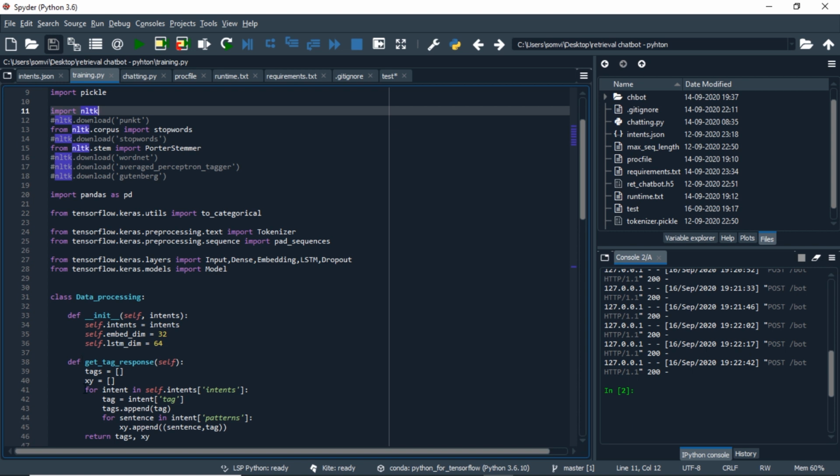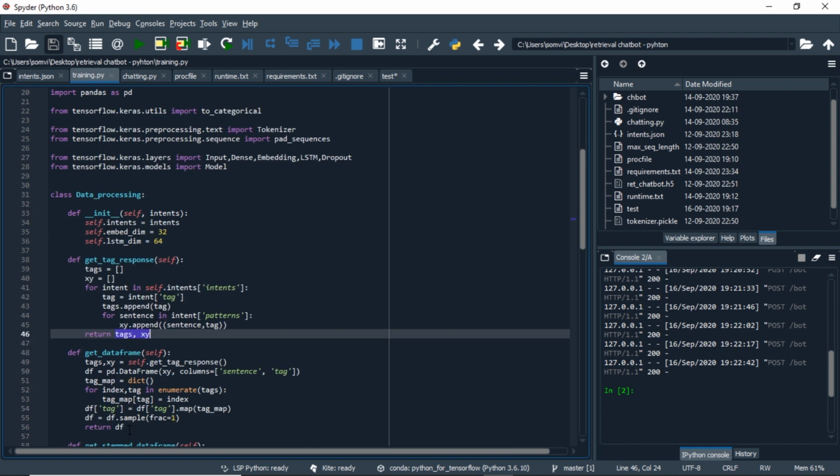We will extract these values using a simple for loop. So we will go through every intent and extract the tag from it. We will append it to the tags list. Along with this, we will go through every pattern that is available in the intents file, and we will attach a tag to it. So at the last, we will get tags and the combination of query and tag. We will use pandas to create the data frame using the XY, the combination of pattern and the tag we extracted from the last method.